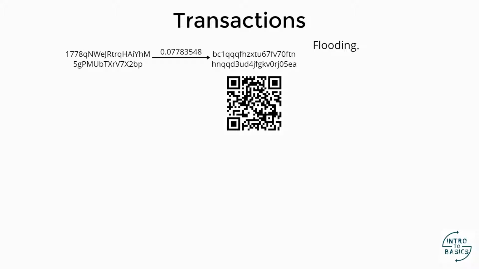Then our wallet, which is listening for changes on the blockchain, will inform us that one of our addresses was involved in a transaction. And it will tell us that we received 0.0778 Bitcoin with 0 confirmations.